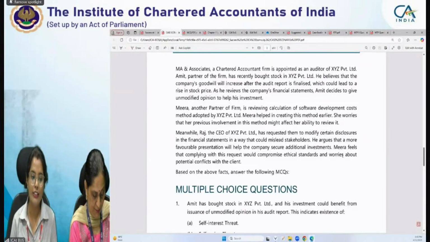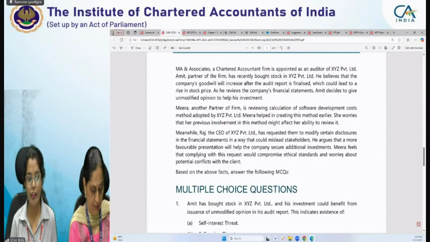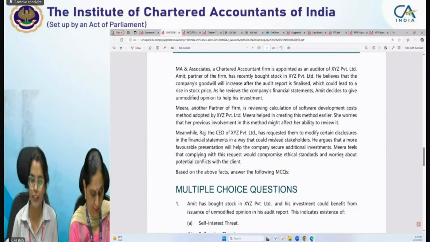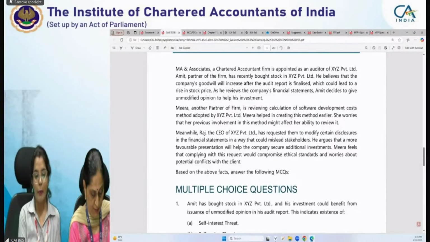Meanwhile, Raj, the CEO of XYZ Private Limited, has requested them to modify certain disclosures in the financial statements in a way that could mislead stakeholders. He argued that a more favorable presentation will help the company secure additional investments. Mira feels that complying with this request would compromise ethical standards and worries about potential conflicts with the client. So, based on this case, we are given some MCQs.